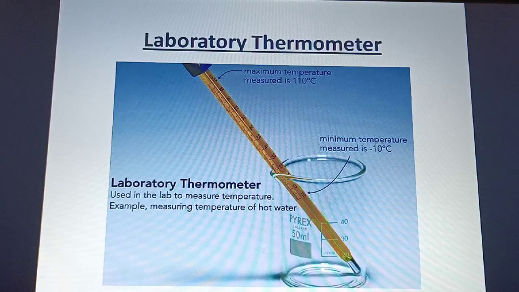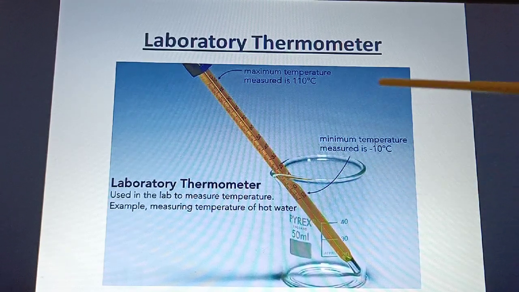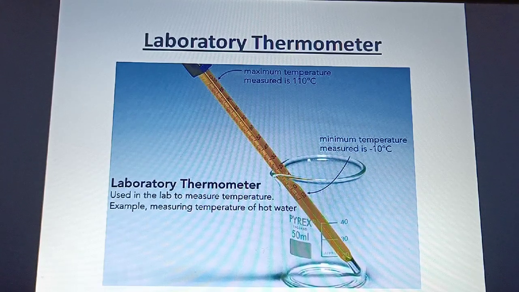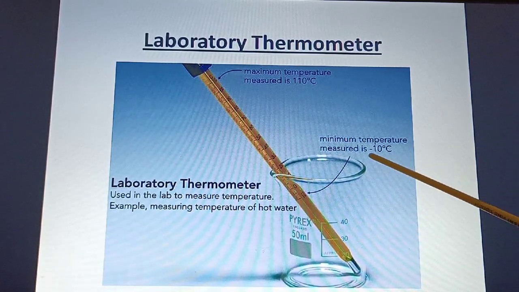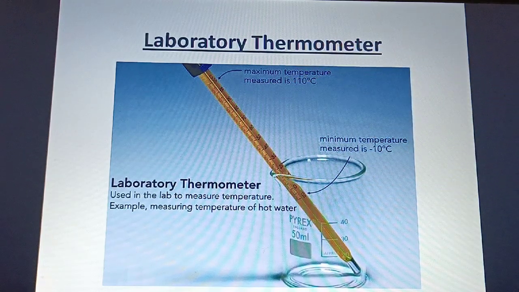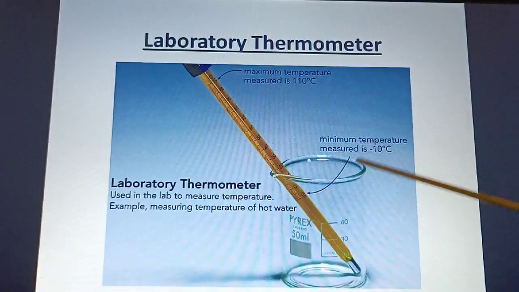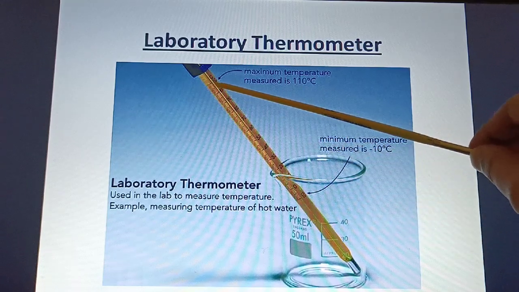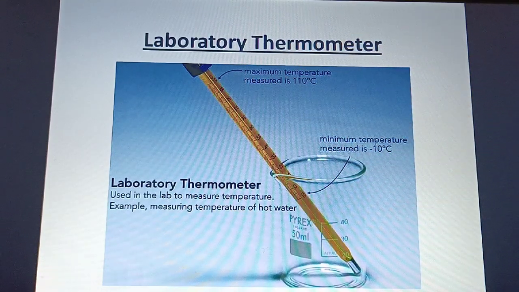Now the range of the laboratory thermometer is minus 10 degrees Celsius to 110 degrees Celsius. The minimum temperature is minus 10 and the maximum temperature is 110 degrees Celsius.